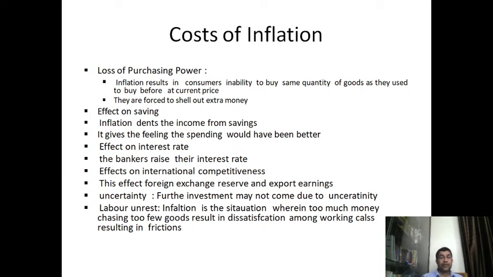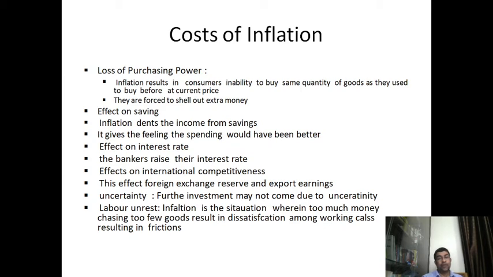Effects on savings: inflation dents the income from savings, because whatever you save is not as useful. It gives the feeling that spending would have been better, because if you had already spent on a capital asset, it would have been better. For example, last year to buy one asset, you would have paid 1,000 rupees.